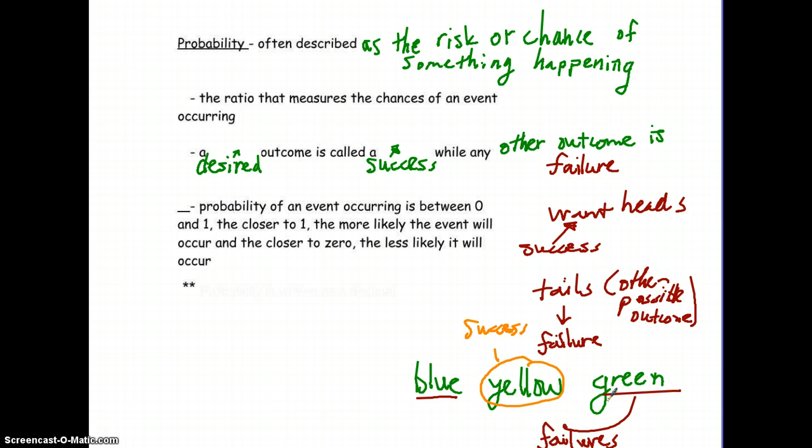So it solely depends on what they're asking you and what the probability is that you're trying to find. Is it going to be a success? Okay, that's going to be your desired outcome, or is it going to be a failure, which is going to be the undesired outcome? It doesn't mean it's bad, it just means it's not what we're looking for.